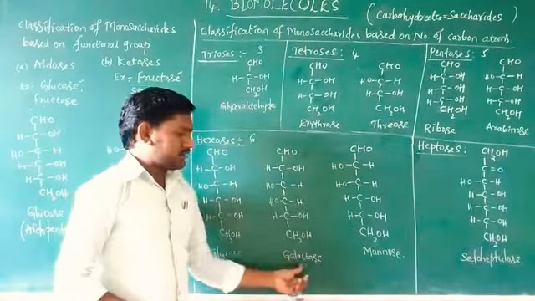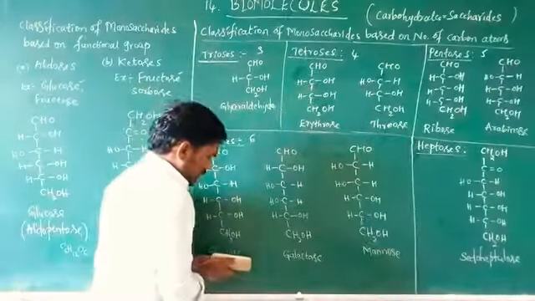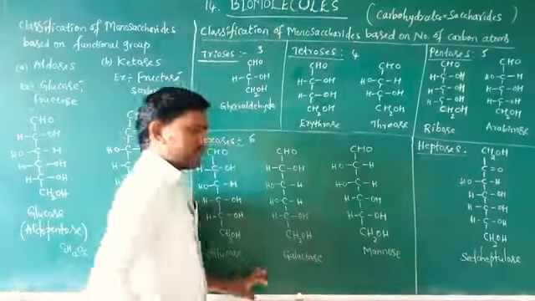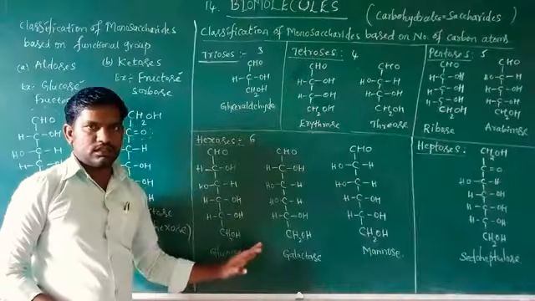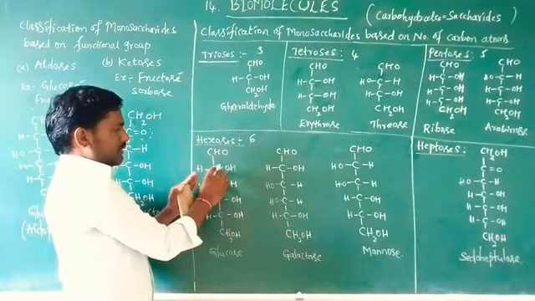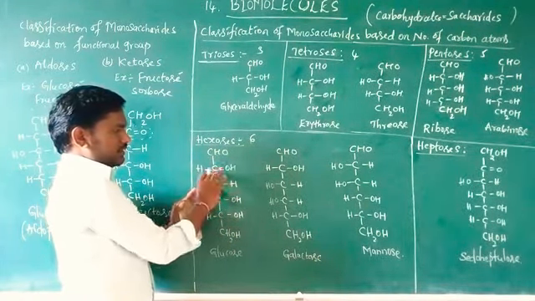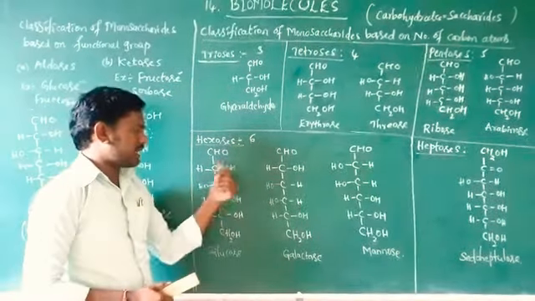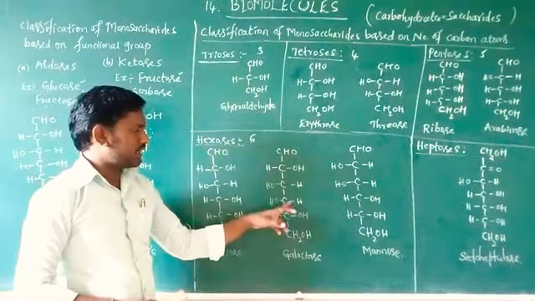And galactose. These three, glucose, galactose and mannose, have the same molecular formula C6H12O6 but differ in the arrangement of the OH groups attached to carbon atoms 2, 3, 4, 5.